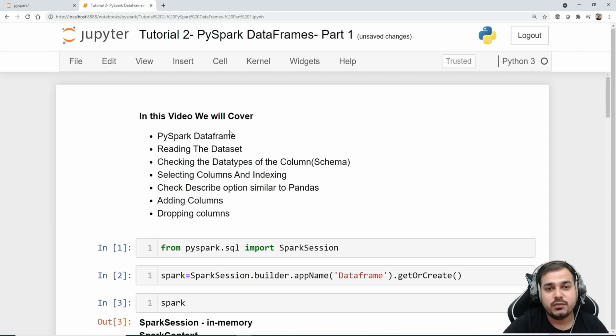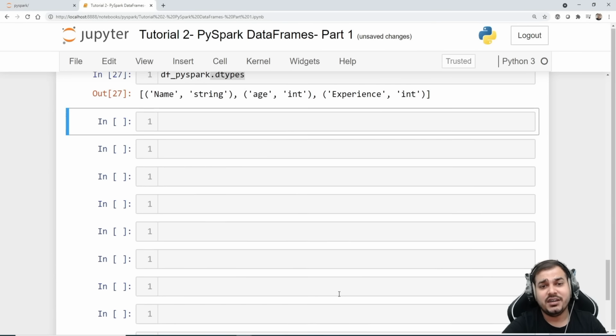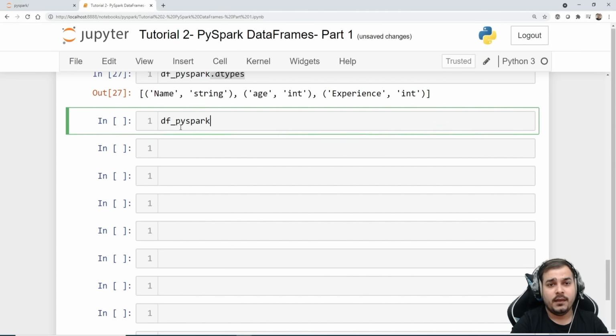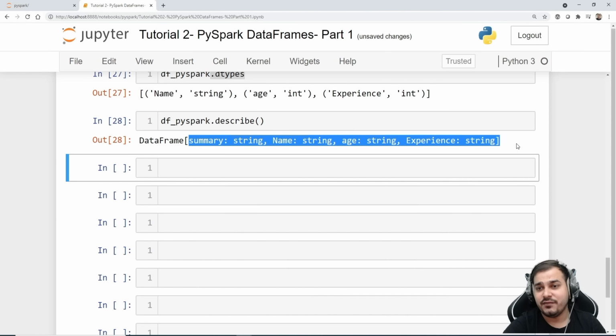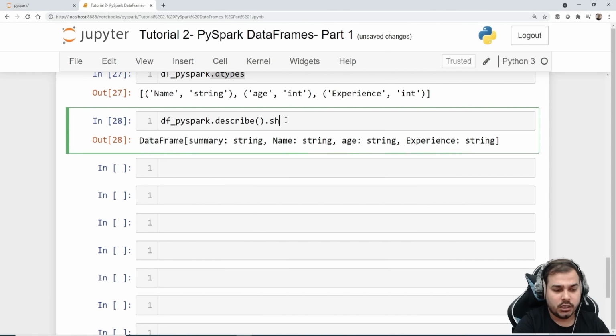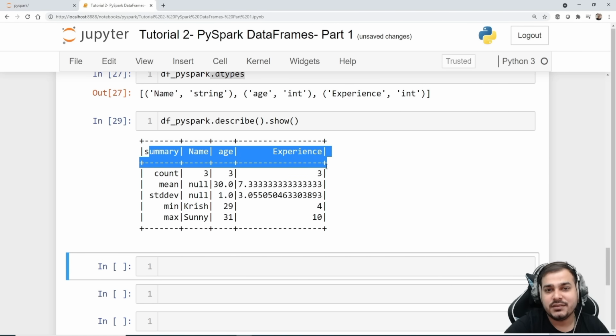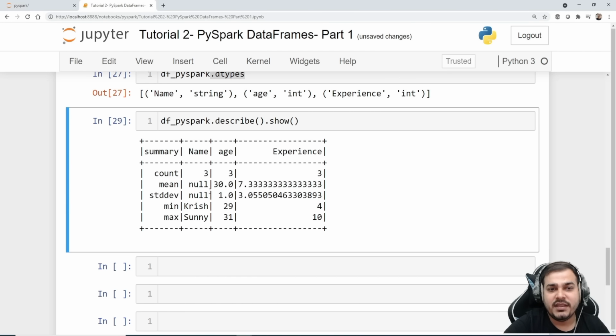So what are the things we have done? PySpark data frame, reading the data set, checking the data type, selecting columns and indexing. Now check the describe option, similar to pandas. Let's see, PySpark dot describe, and if I execute this, it will give you a data frame, with summary as string. Now when I write dot show, you'll be able to see all this in the form of a data frame. You may be wondering why the null value is coming for mean and standard deviation. Understand that even in this it will take the string column also, the values having the data type string.